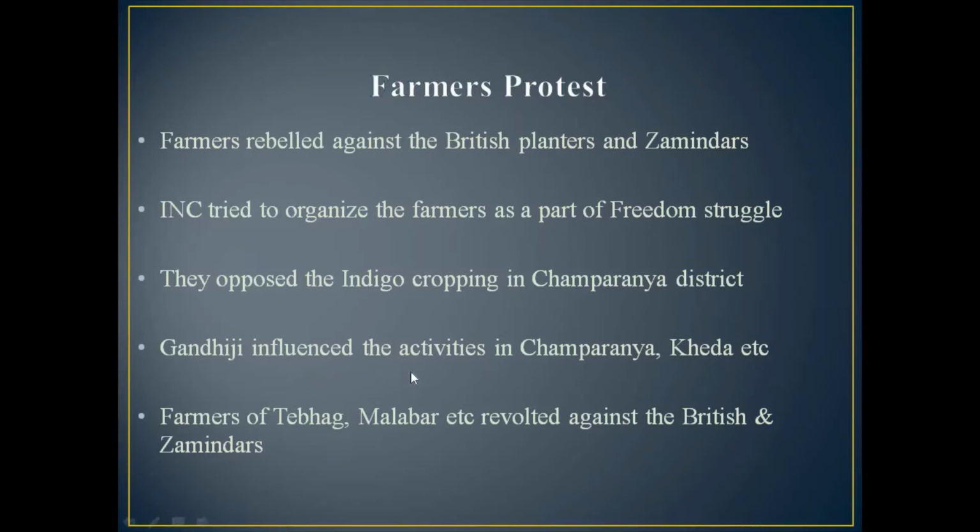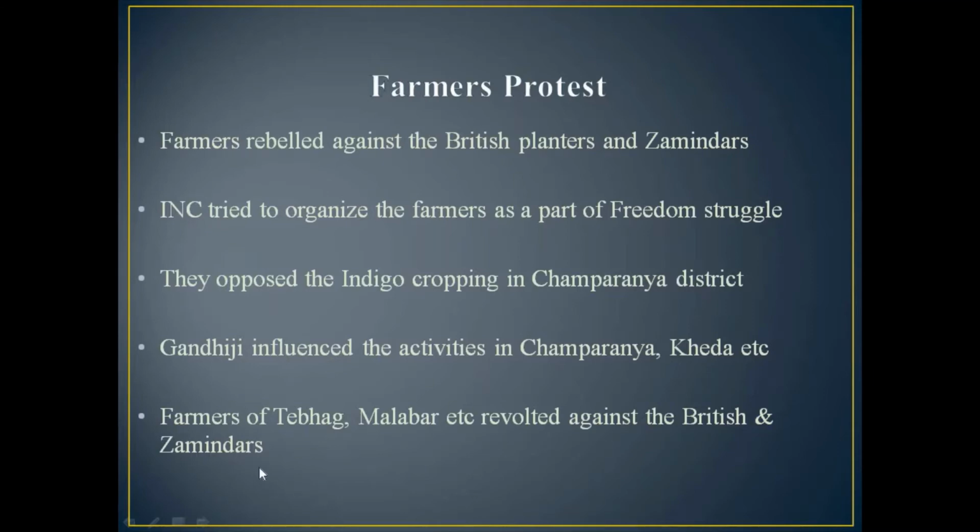Gandhiji influenced the activities in Champaran and Kheda. Gandhiji supported that and showed the way to fight. A leader is necessary, a plan is necessary, and these strategies are very important to make protests successful. So Gandhiji influenced them. And farmers of Tebhaga, Malabar, etc. revolted against the British and the zamindars.